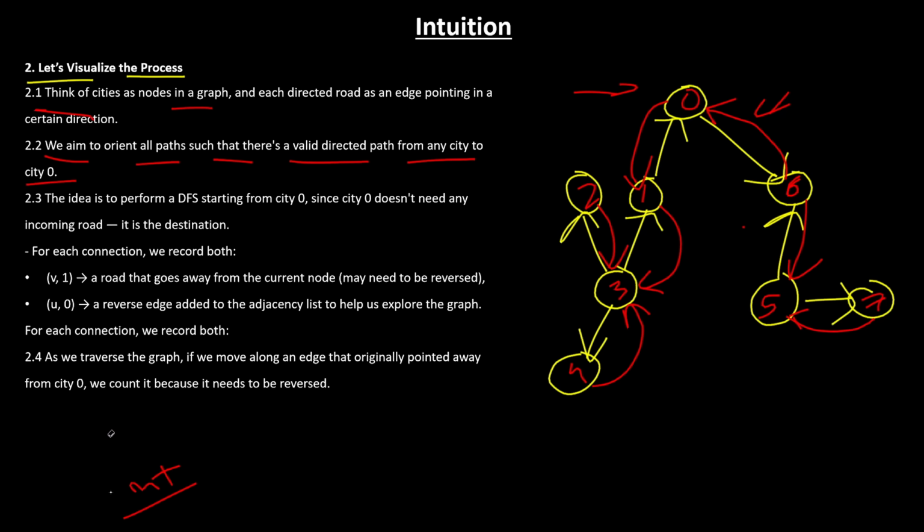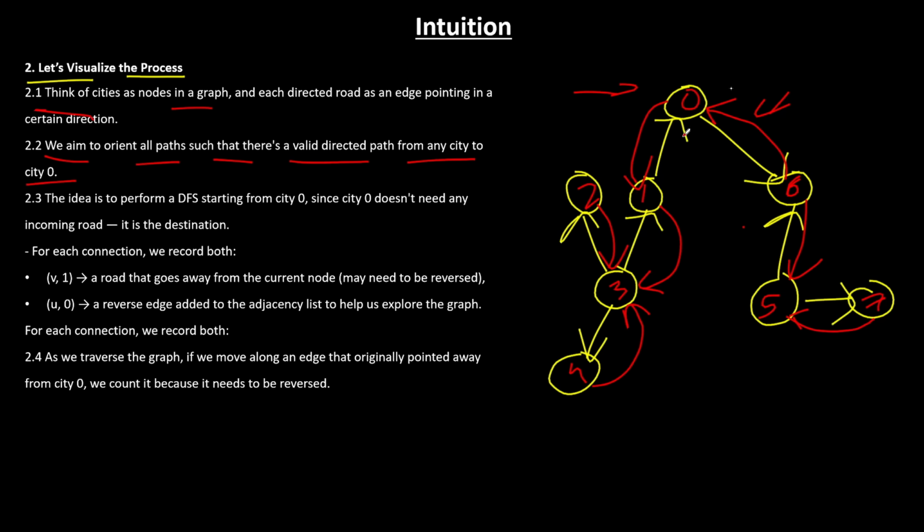Now, could you reach the graph or the edge which you were not able to reach before? What I'm trying to say there: suppose you didn't have these modified edges, right? And you came from 0, and you want to go from 0 to 1. Will you be able to go? No, right? But from 1, can you go to 0? You can go, which means that it is directed towards the capital city, so it is an acceptable solution.